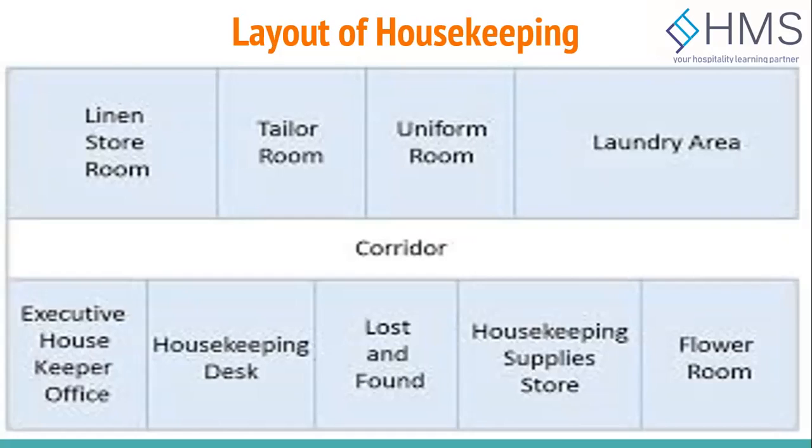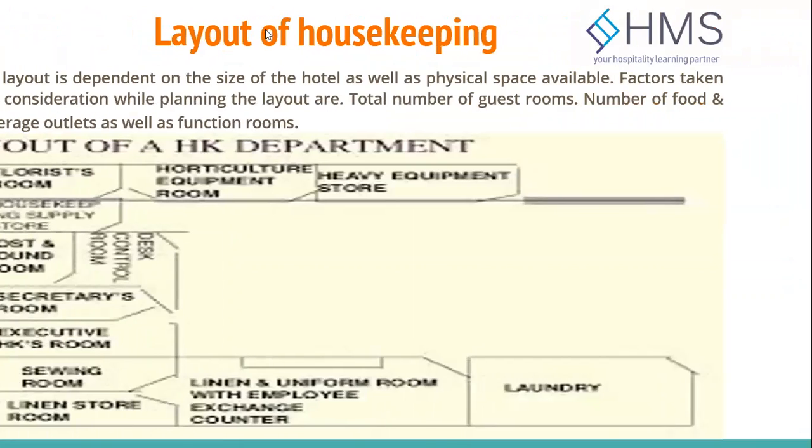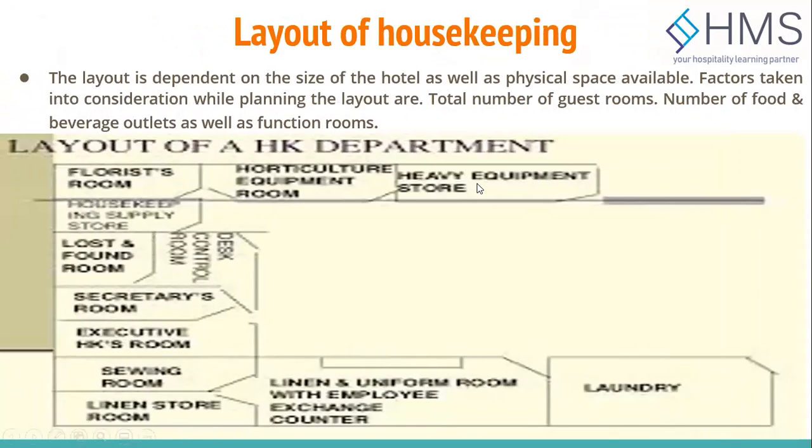The next important area is the equipment store. In this room, we store the bulky equipment such as floor scrubbing machines, vacuum cleaners, rollaway beds and mattresses. This is generally a clean and dry room, and it is kept securely locked to avoid any pilferage, so that the items are not lost or stolen from the hotel.